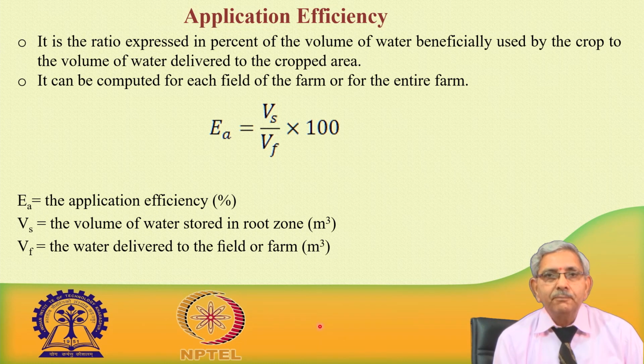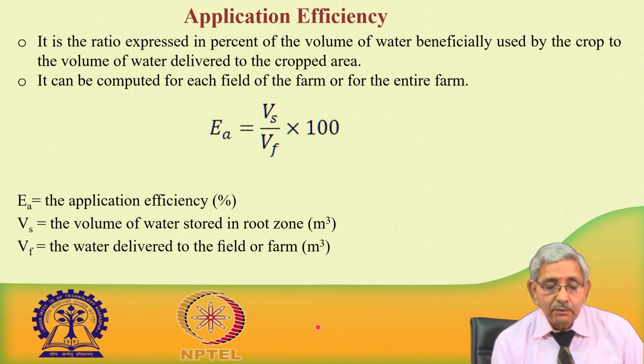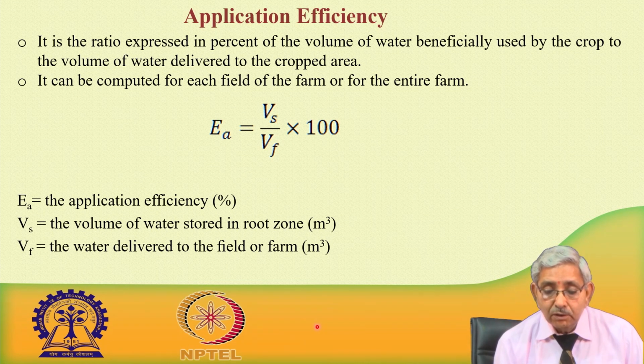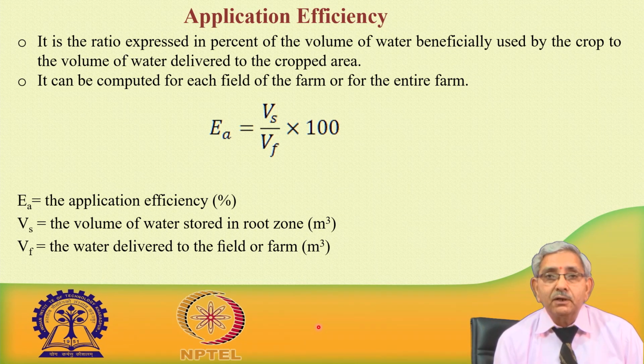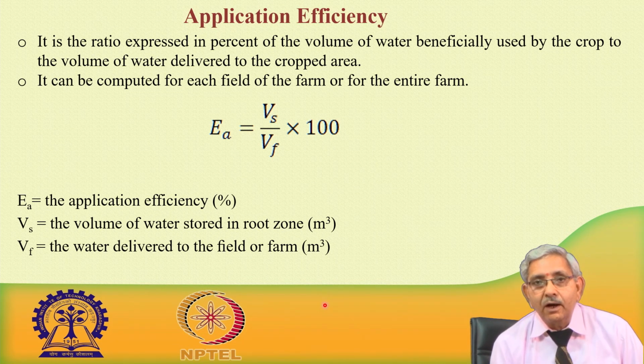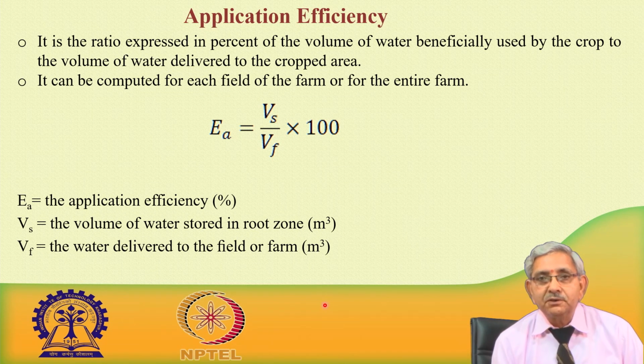Application efficiency is the ratio, expressed in percentage, of the volume of water beneficially used by the crop to the volume of water delivered to the cropped area. It can be computed for each field of the farm or for the entire farm. There could be a situation where farms have different conditions in the field.